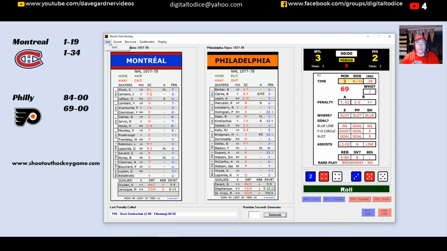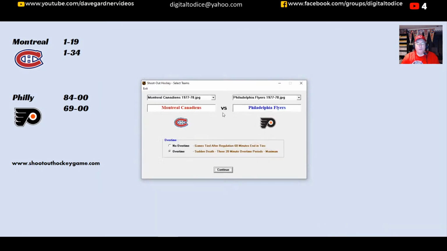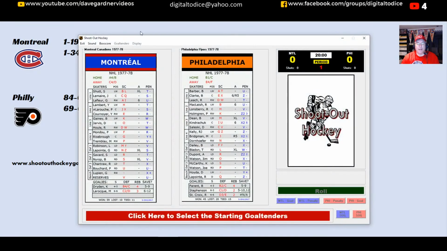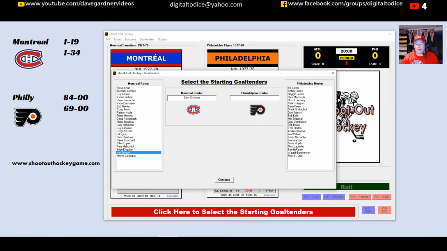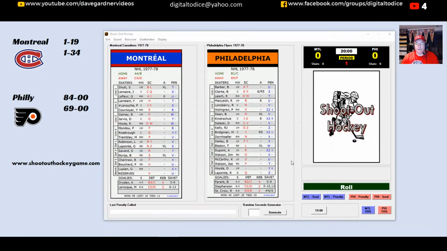So let's exit this, and we're going to go right back here to Game 4. We're going to play these 2 teams again. And this is now Game 4. So let's turn off the sound. The sound is kind of annoying in some of these games. So we're going to check my goaltenders. It's going to be Dryden and Parent again. We're going to keep going back to Bernie here. He is the man of the hour. He's trying to keep the Flyers in it.